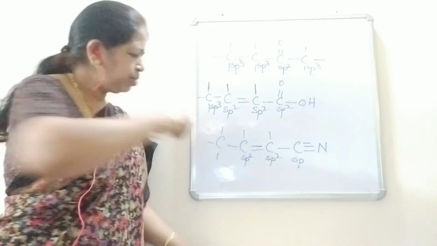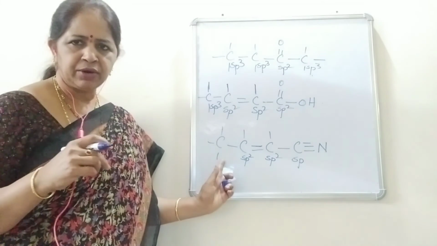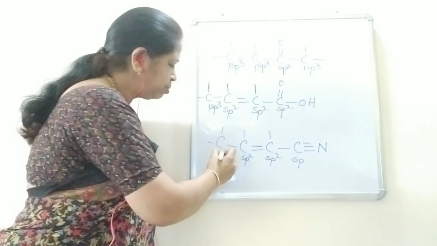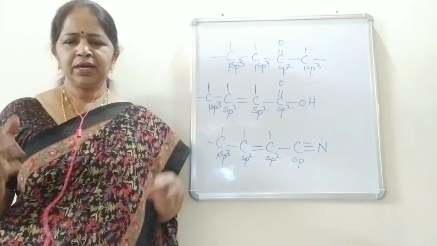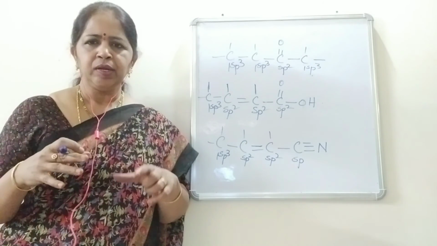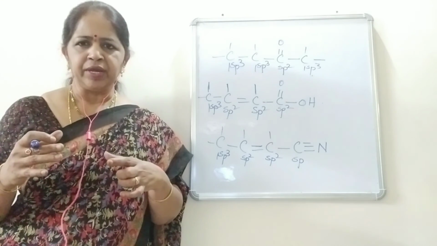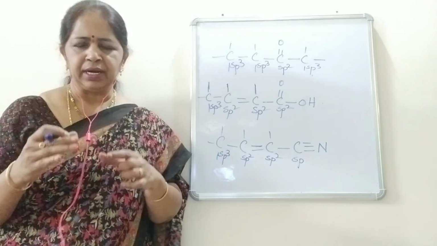And the next carbon has all single bonds surrounding it, so this carbon is sp3 carbon. So, by seeing the type of bonds present around a particular carbon, we can easily identify the hybrid state of that particular carbon.